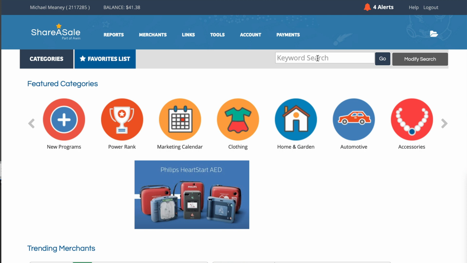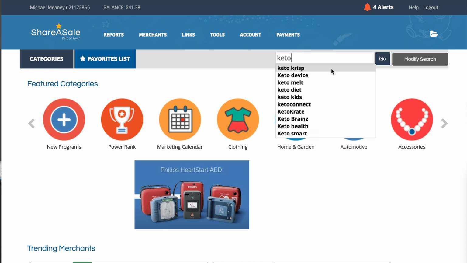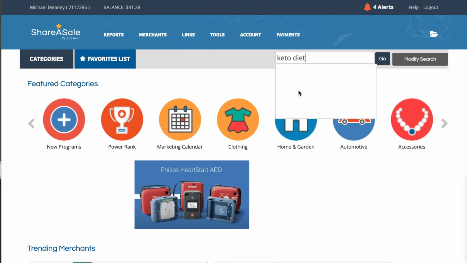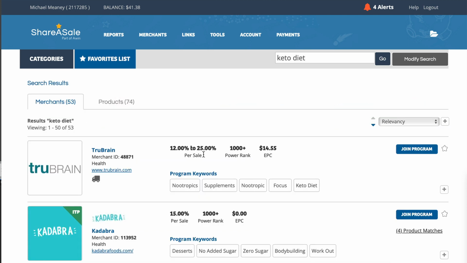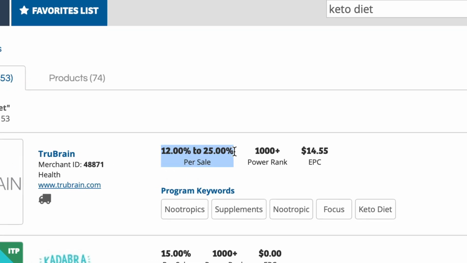I'm going to search for keto or keto diet, and it's going to give me a drop down list of ideas. I'm going to choose one of these that looks good to me. Keto diet could be a good starting point. Select that, then hit go. And now we've got some interesting metrics to work with, because here we have the percentage commission paid. So this offer, this affiliate link will pay between 12% to 25% commission per sale. The power rank, how well it's selling, is over 1,000, so that's very good. And then the EPC is $14.